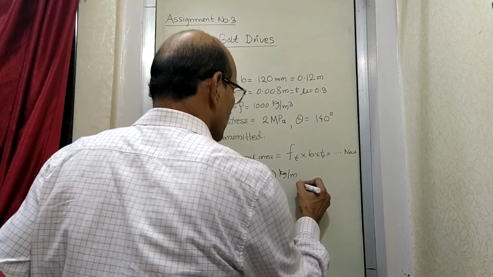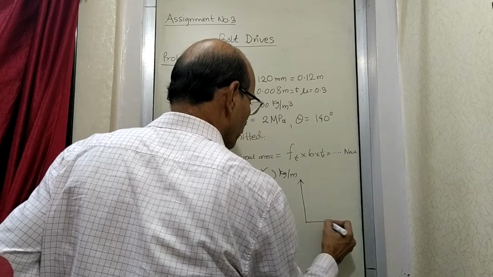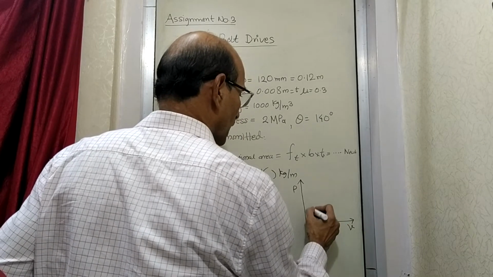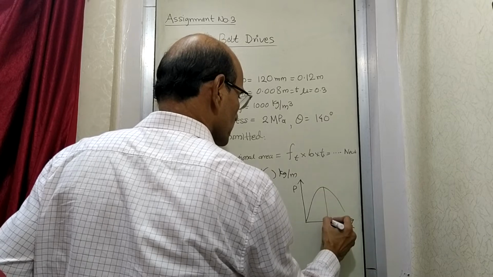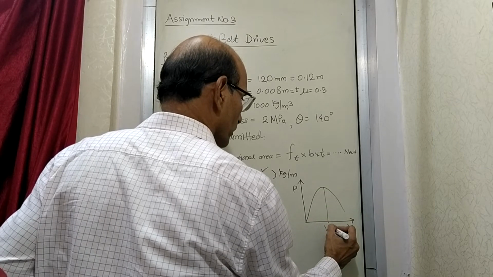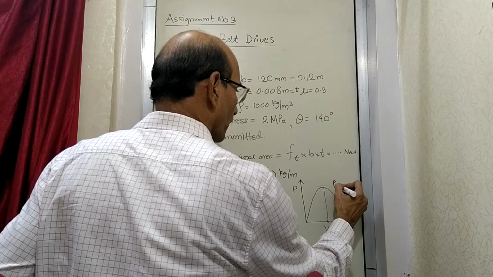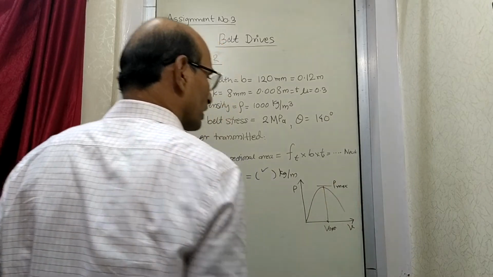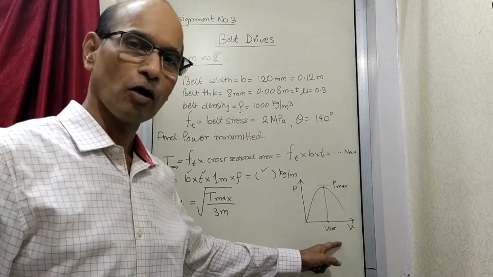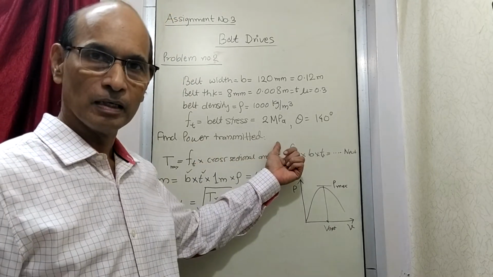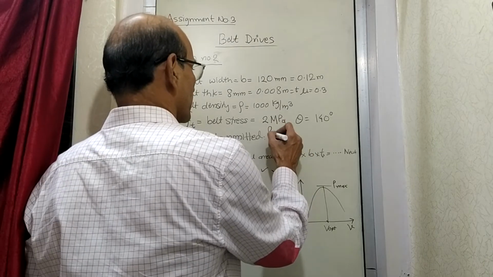If you remember last time we have seen a graph of V versus P, and that graph came like this, which shows that this is the optimum speed and this is the maximum power. So it can transmit maximum power at optimum speed. That is what we are asked. How much maximum power it can transmit. Power transmitted P max.